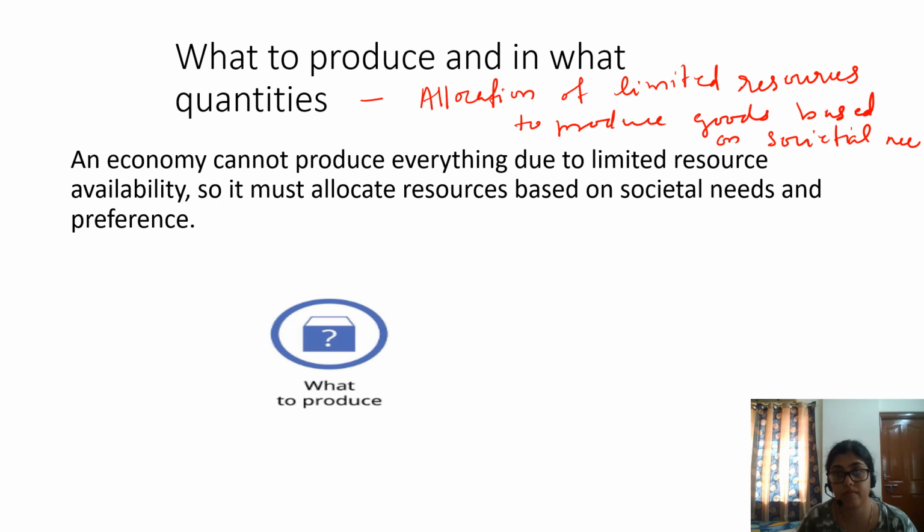So what to produce and in what quantity means we should allocate. Resources are scarce, so we should allocate limited resources to produce goods based on the needs of the society. That is the idea behind what to produce.